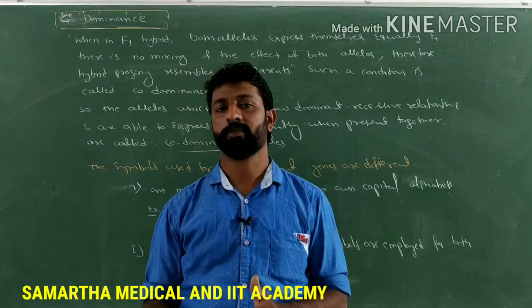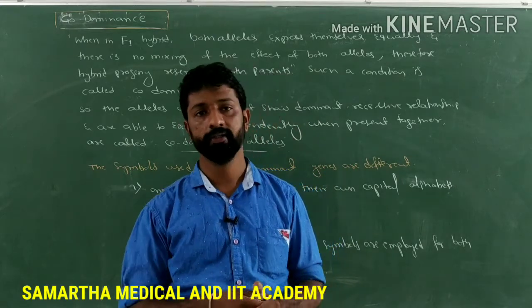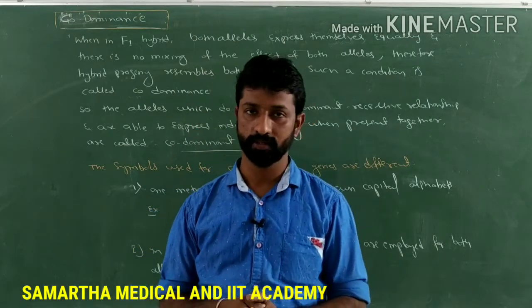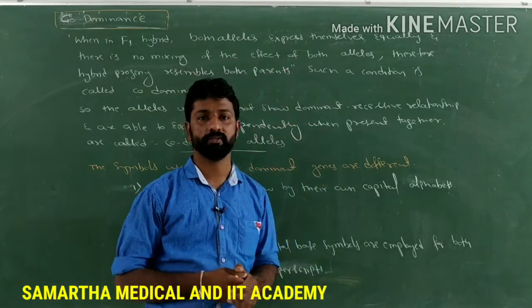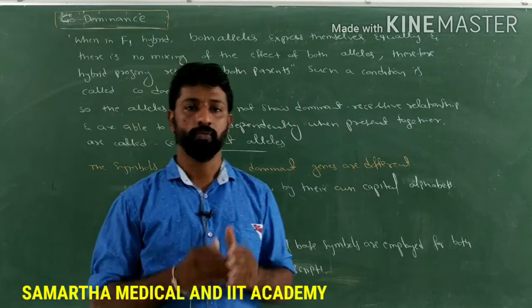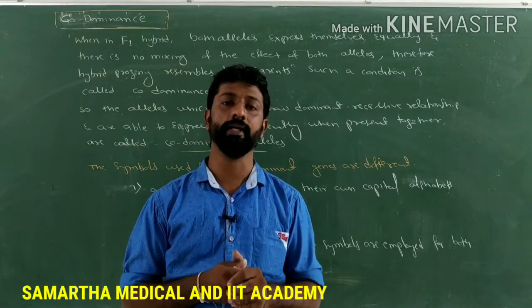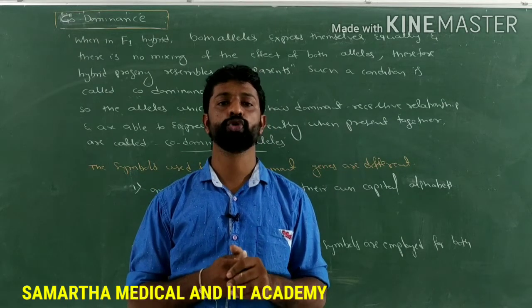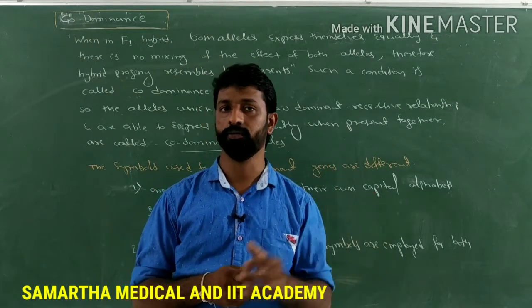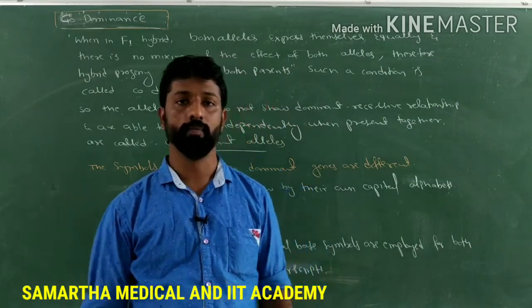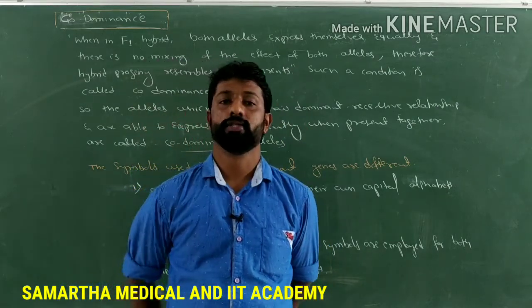The one expressed in the F1 generation is called dominant and the one that failed to express is called recessive, right? But there are certain examples where both the alleles get expressed together or independently without showing any dominant or recessive relationship. Such a phenomenon is called codominance and such alleles are called codominant alleles.